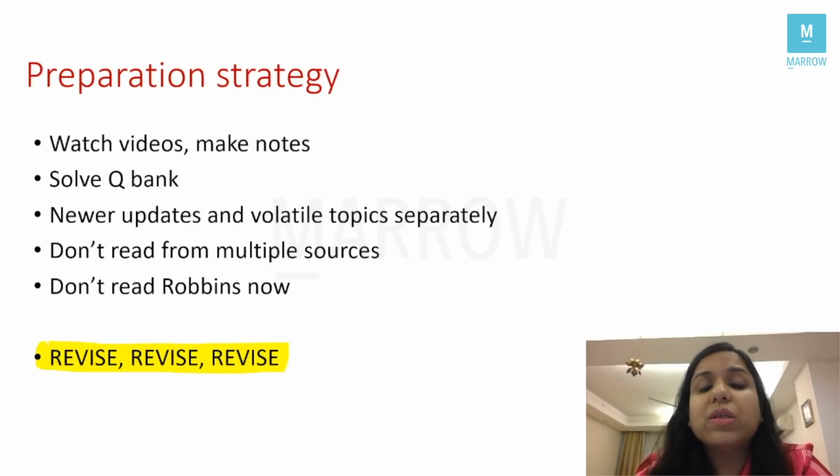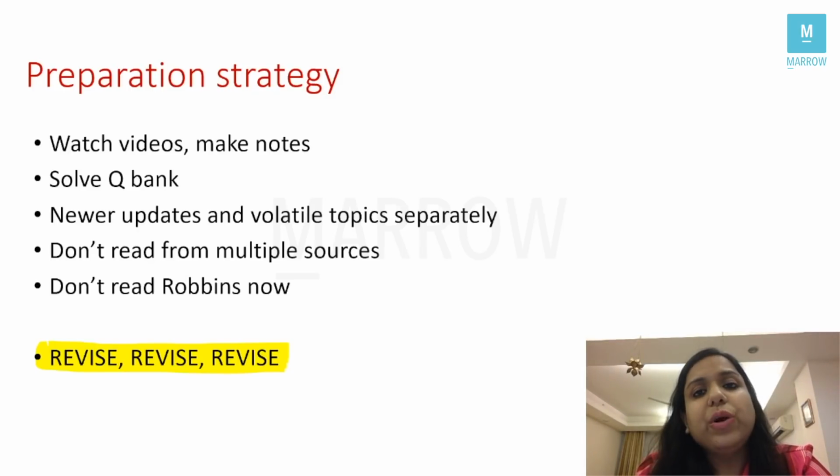Very, very important to solve the Q bank and mark those questions which are wrong or incorrect, so that when you revise, you also see those questions, right? Whatever extra points you see in the explanations of the Q bank, add it to your notes so that when you revise, you just have a single copy, right?